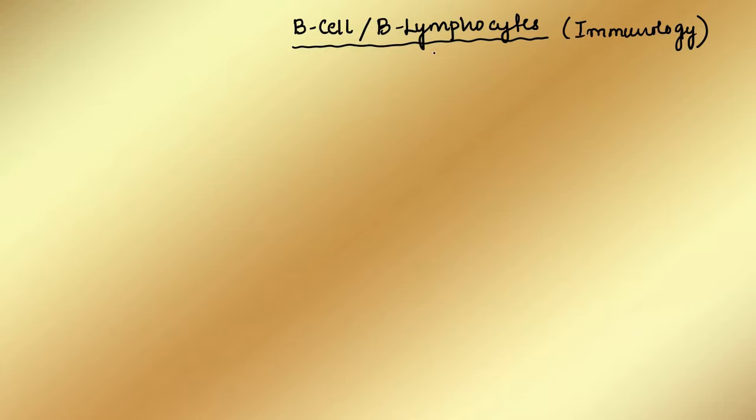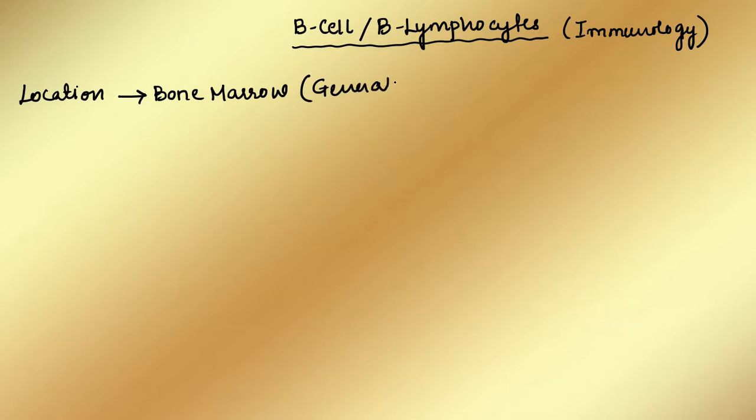If we are talking about the B cells, why do we call it a B cell? Because of its location. It is generated in the bone marrow. Bone marrow is the place of generation of B cells as well as their maturation. So that is why we call it a B cell. B stands for bone marrow. It is the location of generation as well as maturation.